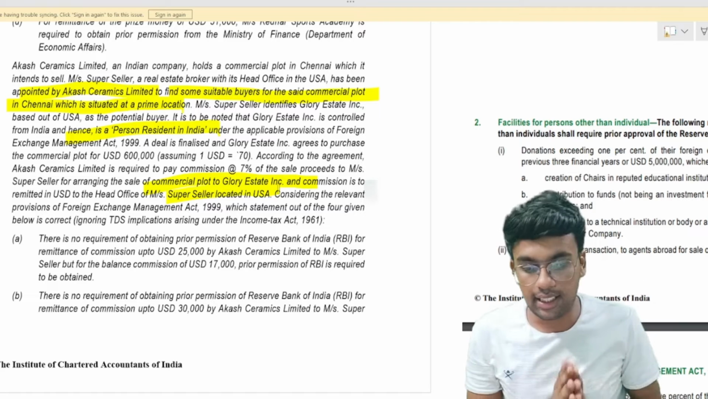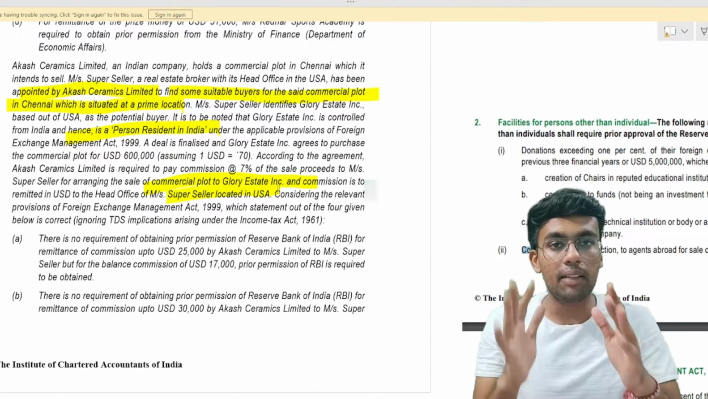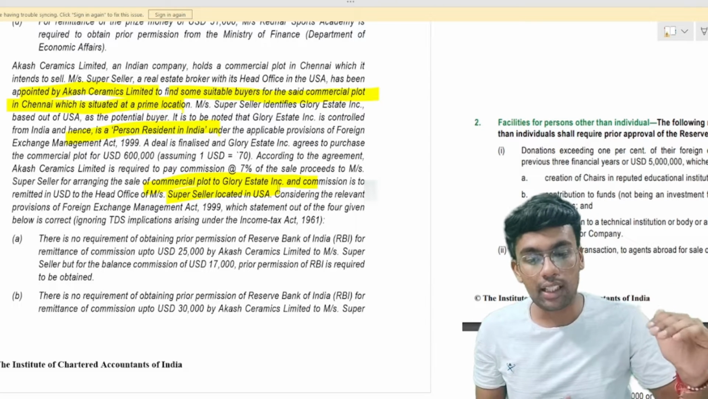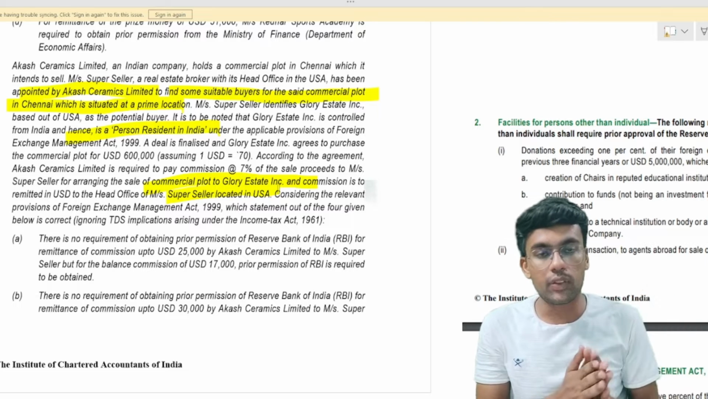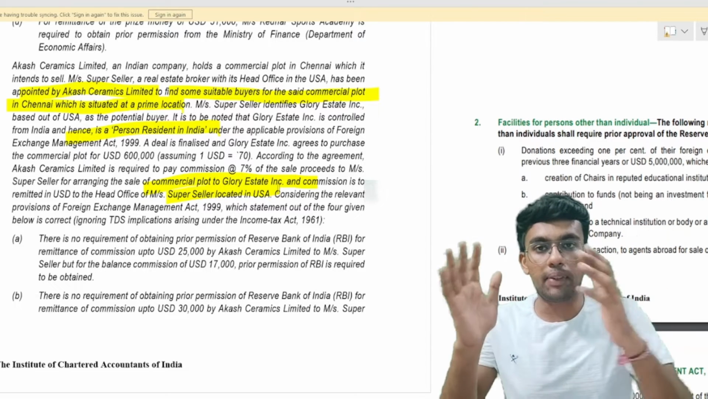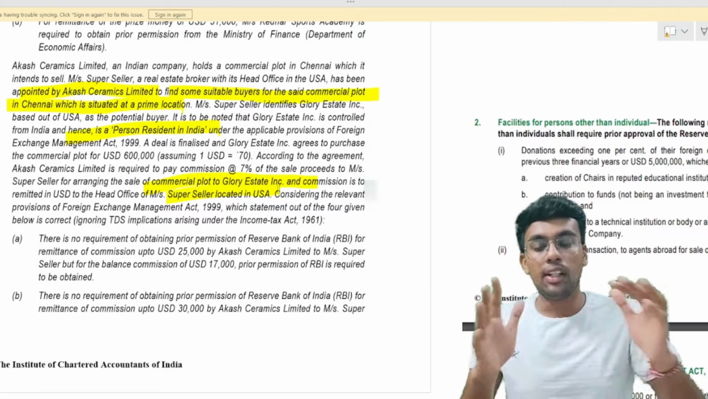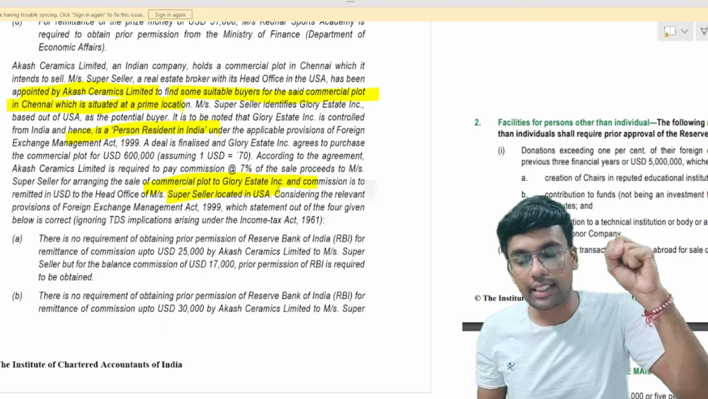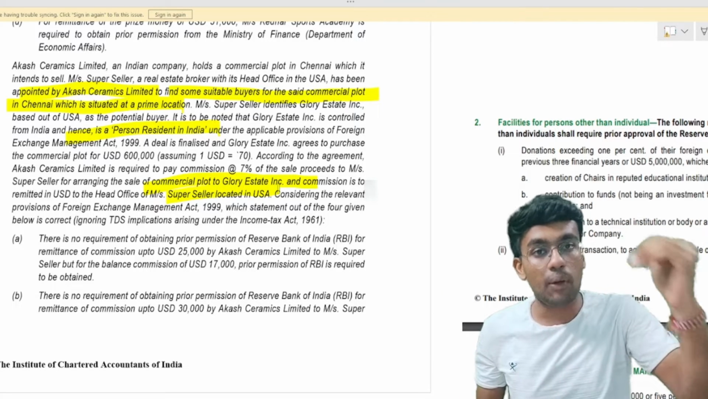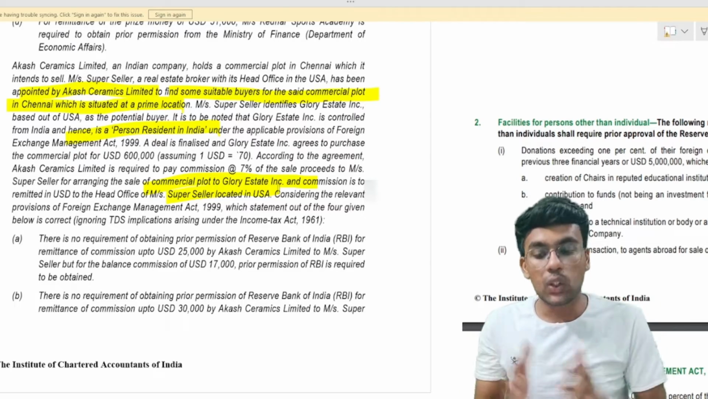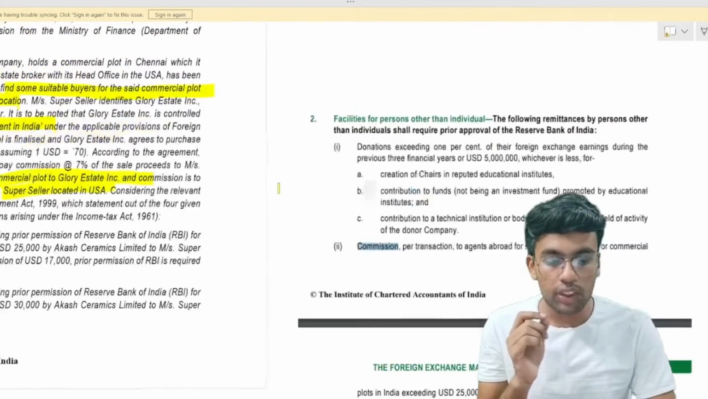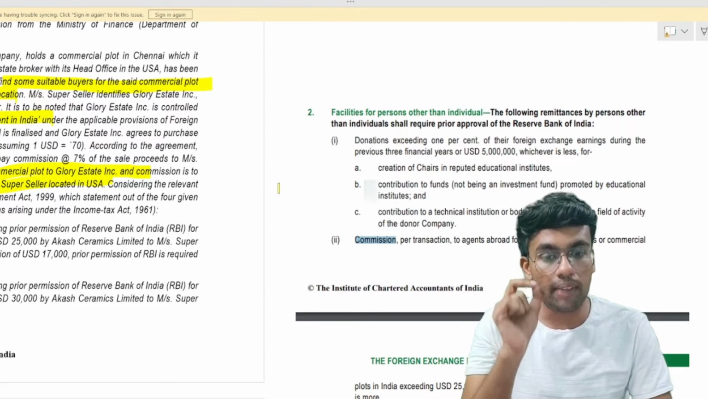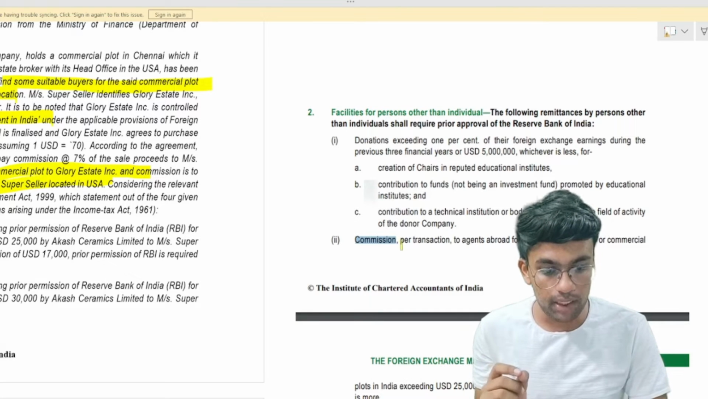So there are three parties to this transaction. Akash Ceramic Limited, situated in India. There is Super Seller, who is a broker. There is Glory Estate Inc., which is also situated in USA, who is the potential buyer of that particular property which is situated in Chennai, India. Now, Super Seller will charge some commission from Akash Ceramic, which is situated in India, for the sale of property to Glory Estate Inc. According to your FEMA provisions, if you see current account transactions Schedule 3, it talks about needing prior approval of the Reserve Bank of India if you are remitting any kind of commission per transaction.